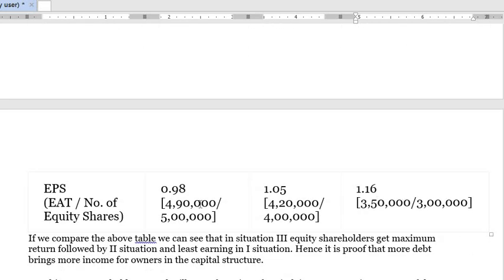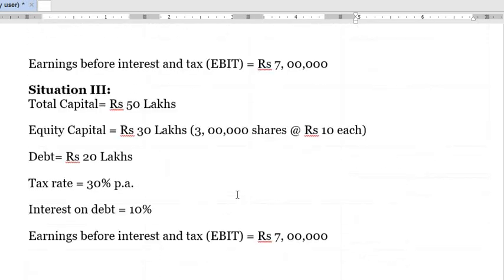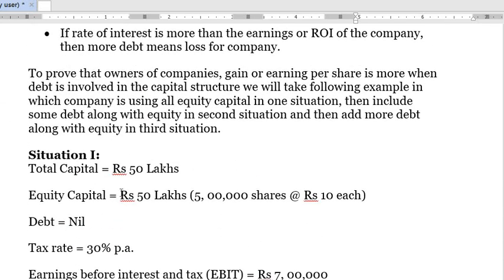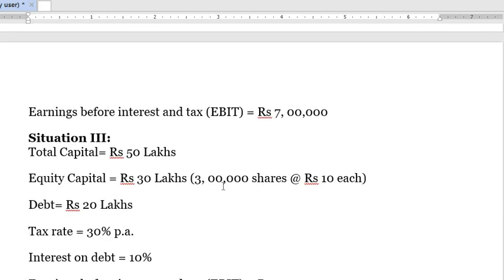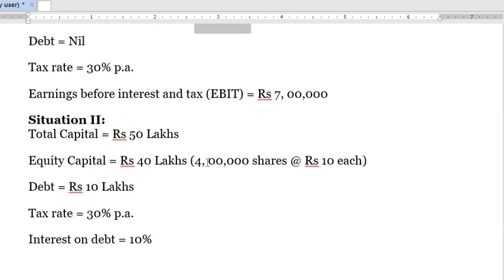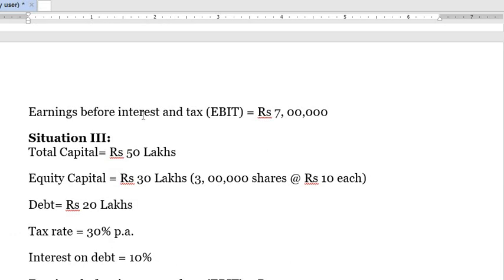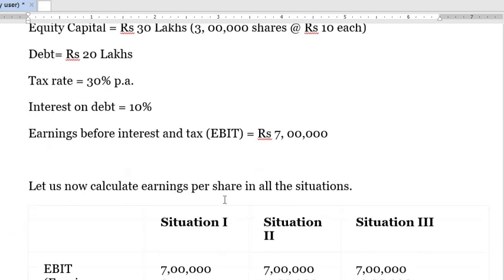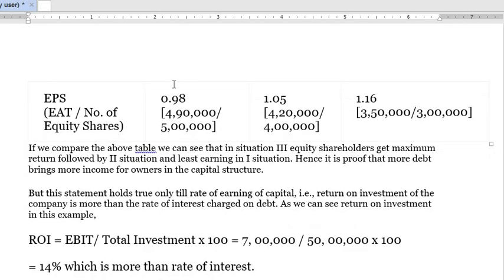The shares in the first situation were 5 lakh shares, in the second situation 4 lakh, and in the third situation 3 lakh. So we calculate EPS, that is EAT divided by number of shares. 3,50,000 divided by 3 lakh shares.